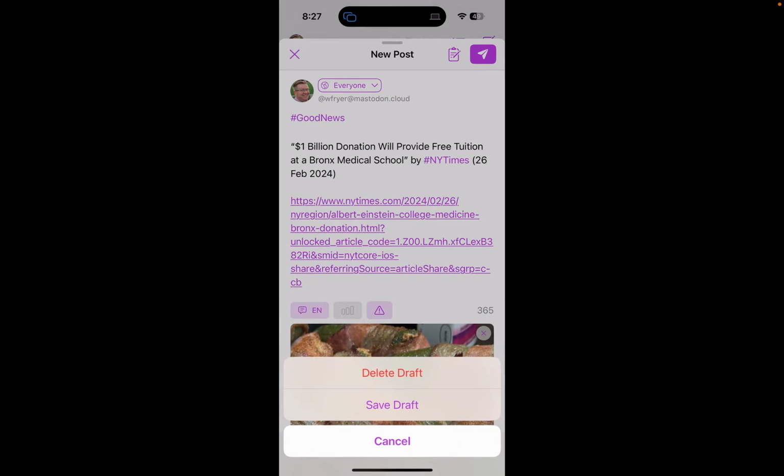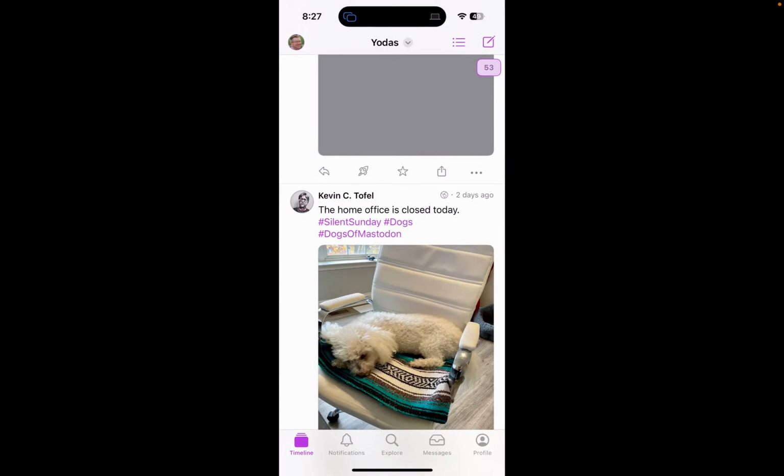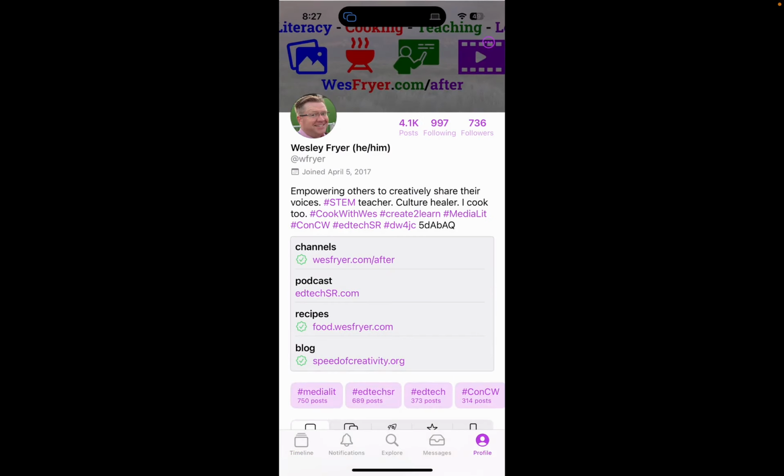I'm not going to post that because that's not a picture that goes with it. But that is my favorite app. I'm using this all the time.